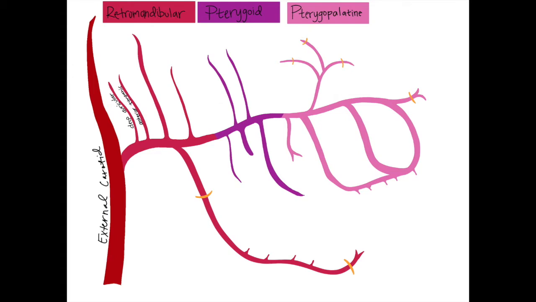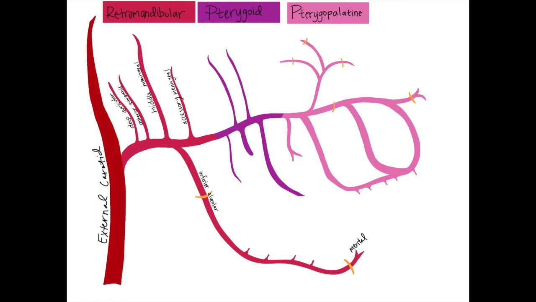the anterior tympanic artery, supplying the tympanic membrane, the middle meningeal artery, which will travel to the cranium through the foramen spinosum and supplies the dura and calvaria, the accessory meningeal artery, which supplies the cranial cavity, and the inferior alveolar artery, which descends through the mandibular foramen to supply the mandible, gingiva, teeth, and floor of mouth. It exits the mandible via the mental foramen as the mental artery.